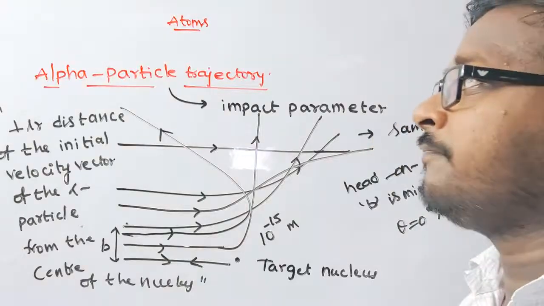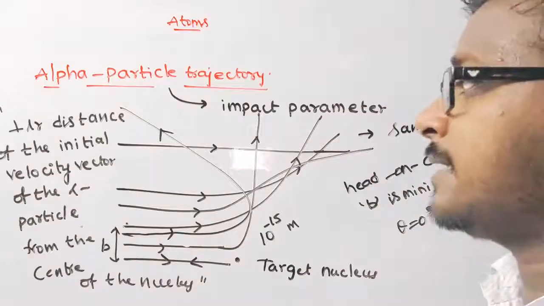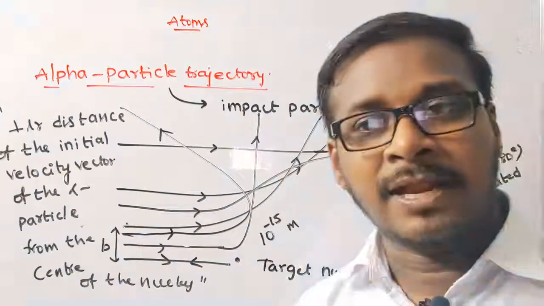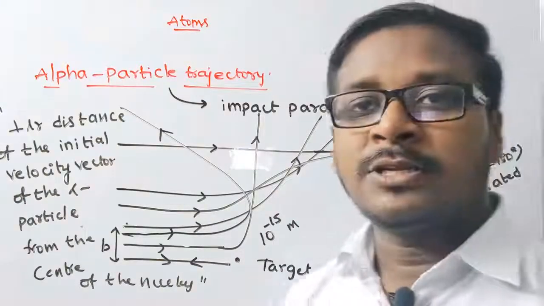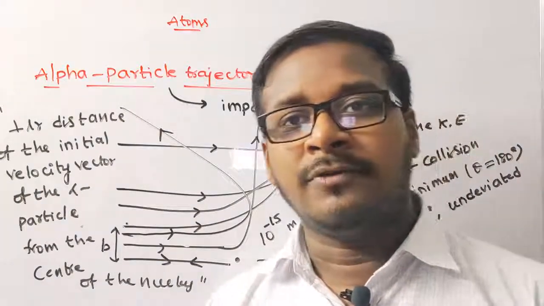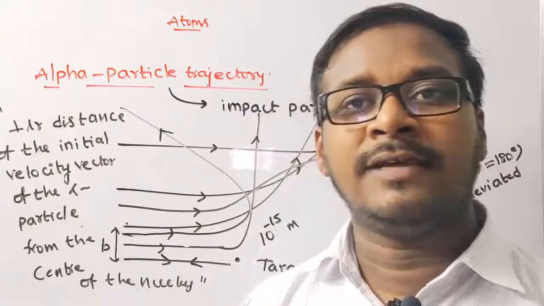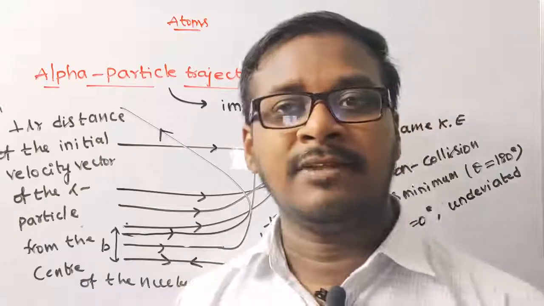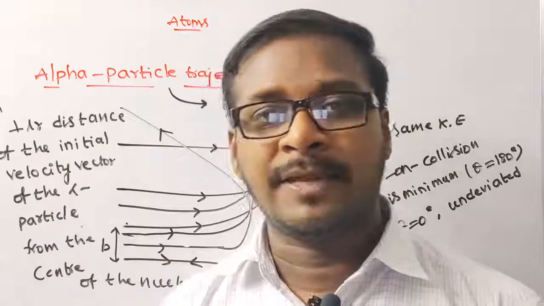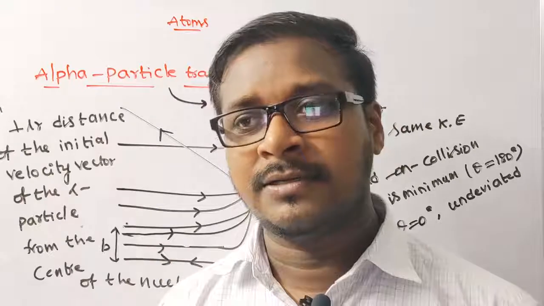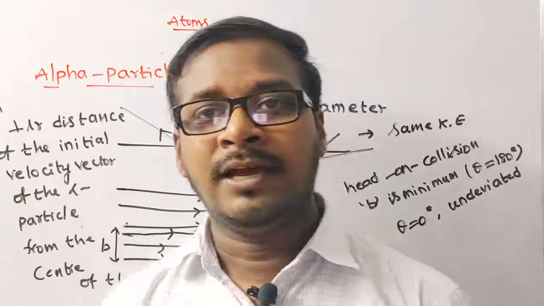This is the alpha particle trajectory and impact parameter. In this session, we discussed two theories. One is the Thomson model of the atom. The second is the Rutherford alpha scattering model, that is the Geiger-Marsden experiment, and the nuclear model of the atom.